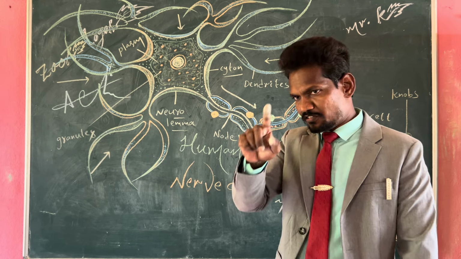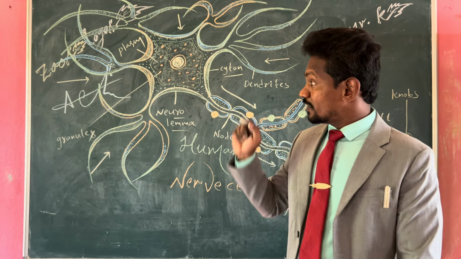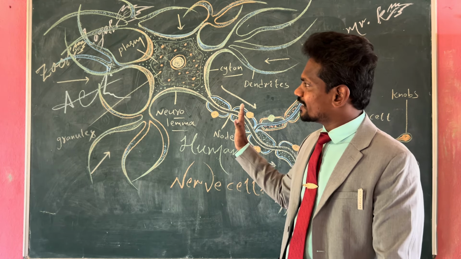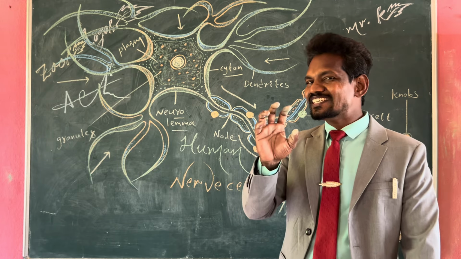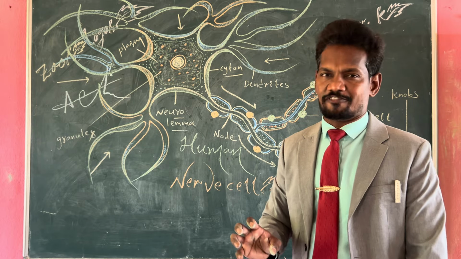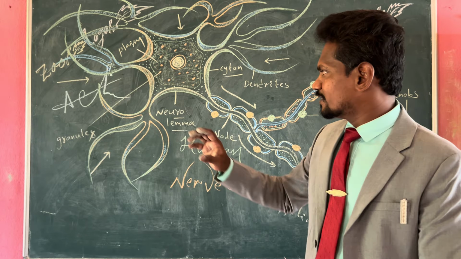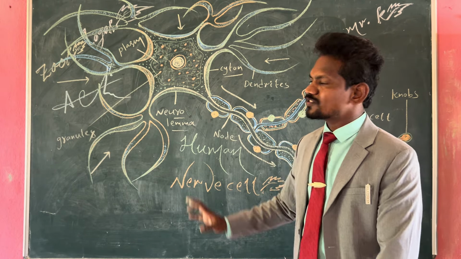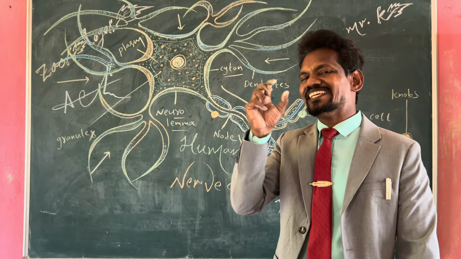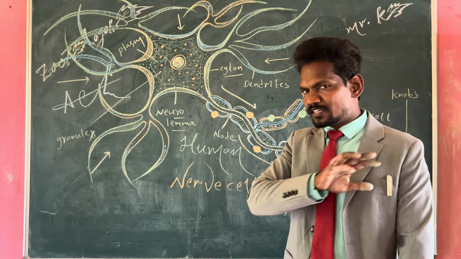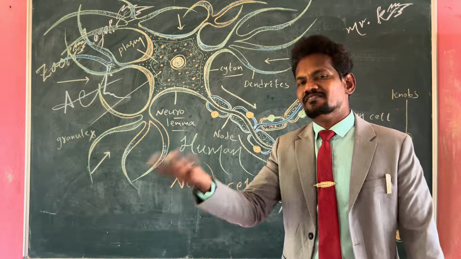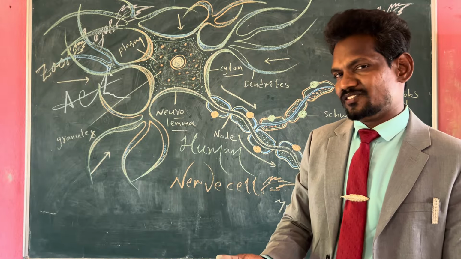Here an extra phase is there, that is called G0 phase, or gap 0 phase. So after the cell cycle, this nerve cell enters into G0 phase. So further, the nerve cells will never be divided, repaired or replaced.